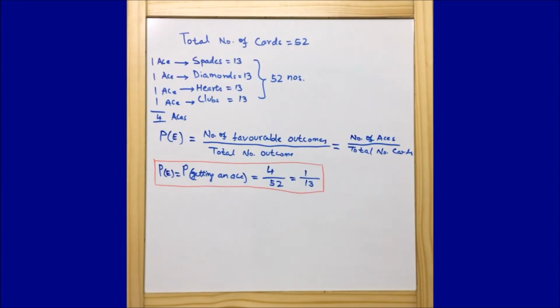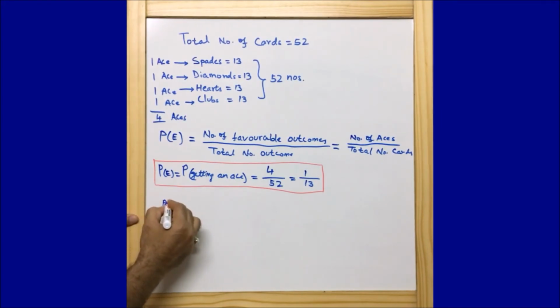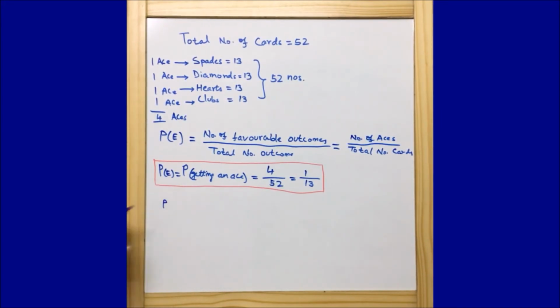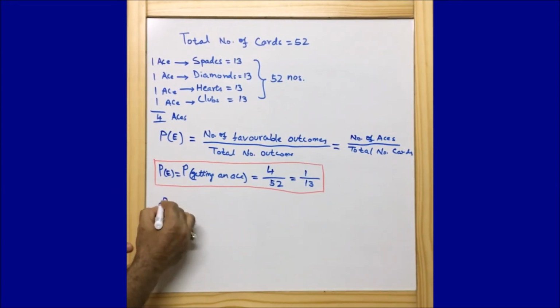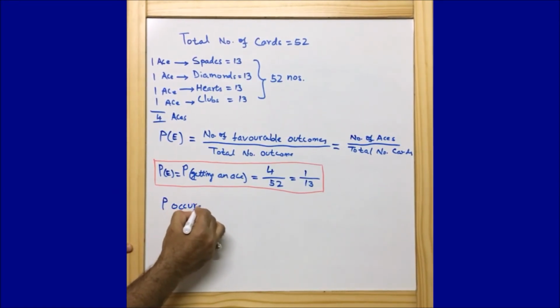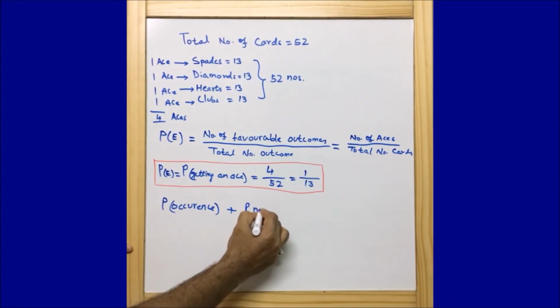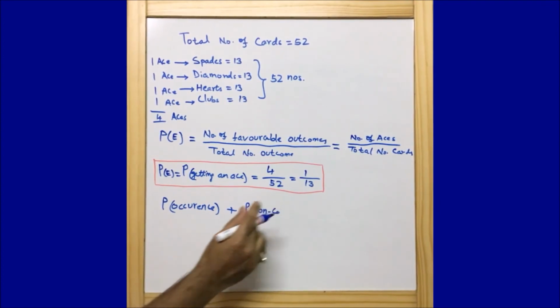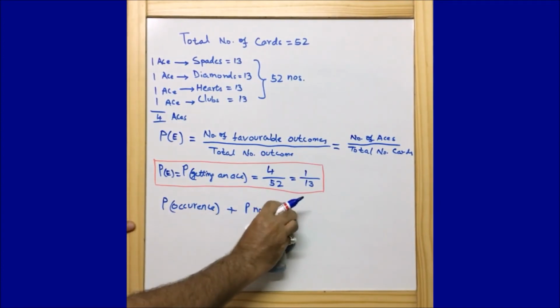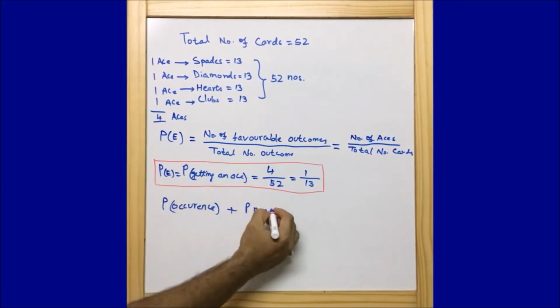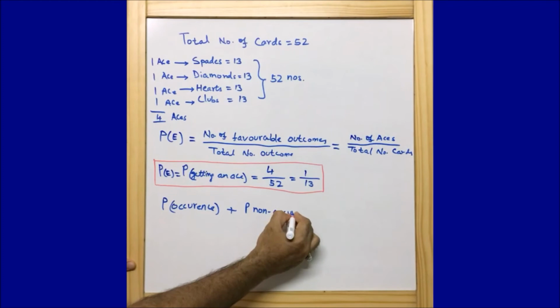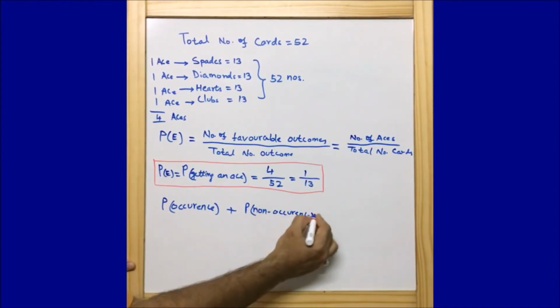Now let us move ahead to the second part of the question. Before moving on, let me make it very clear that we should remember one another formula: probability of occurrence of an event plus probability of non-occurrence is equal to 1.